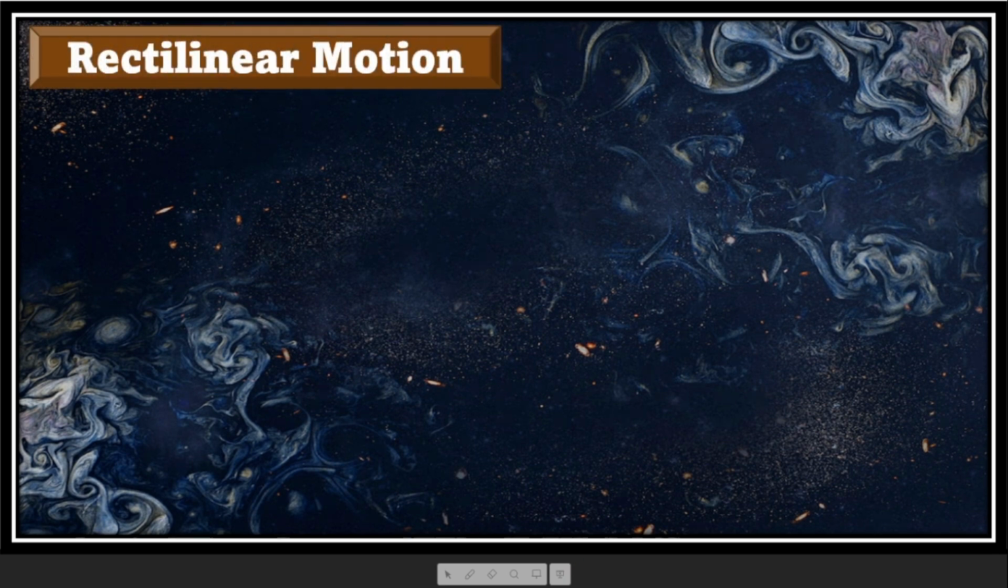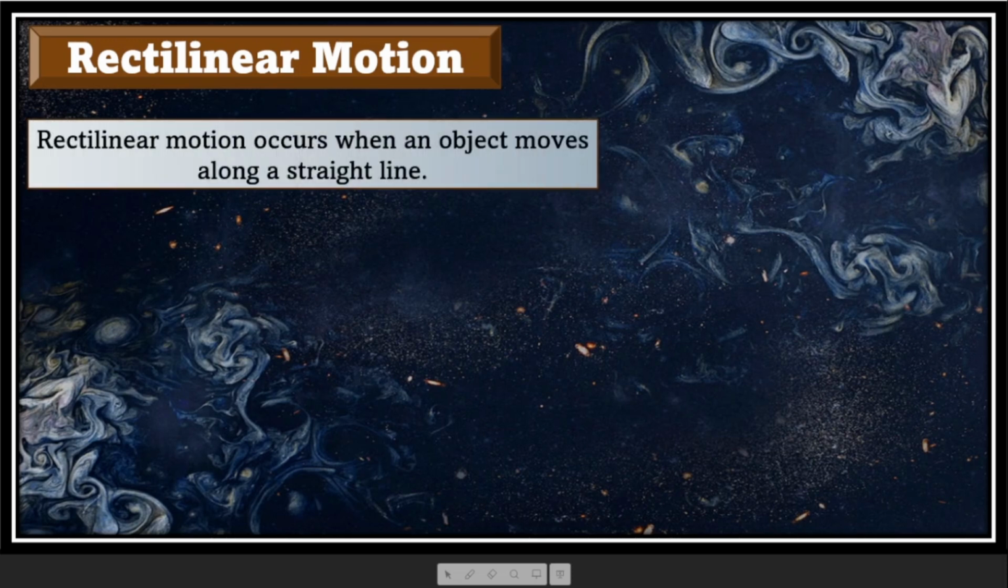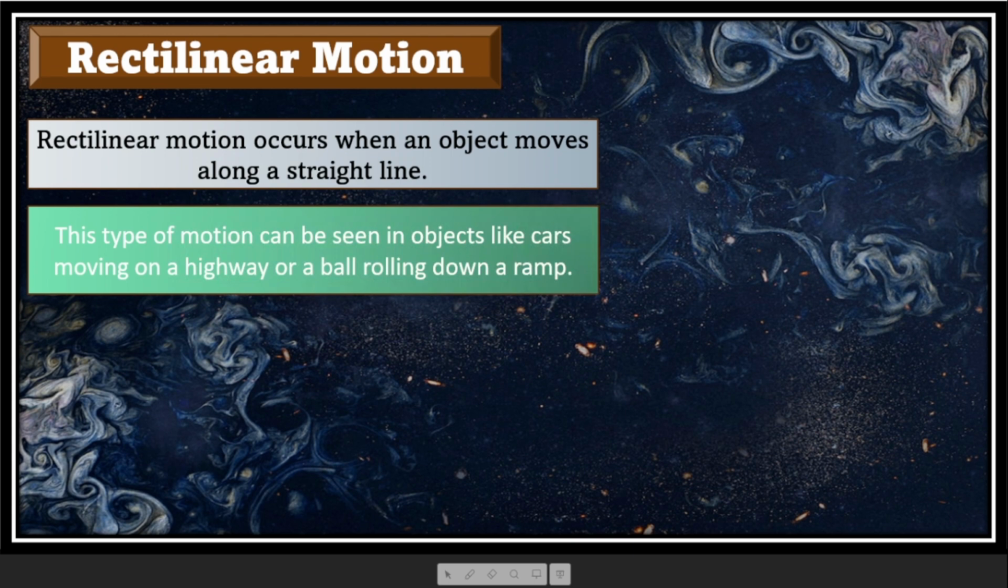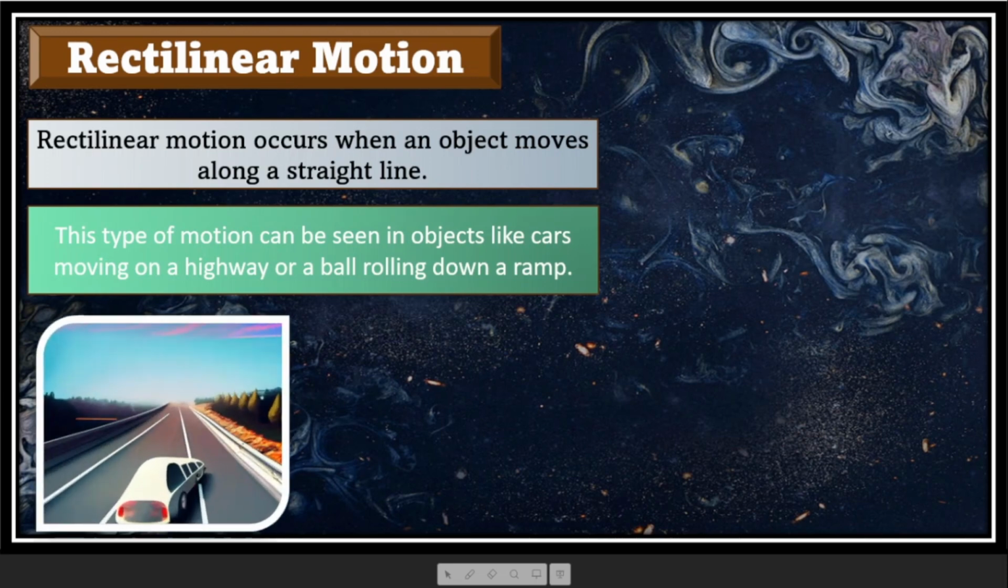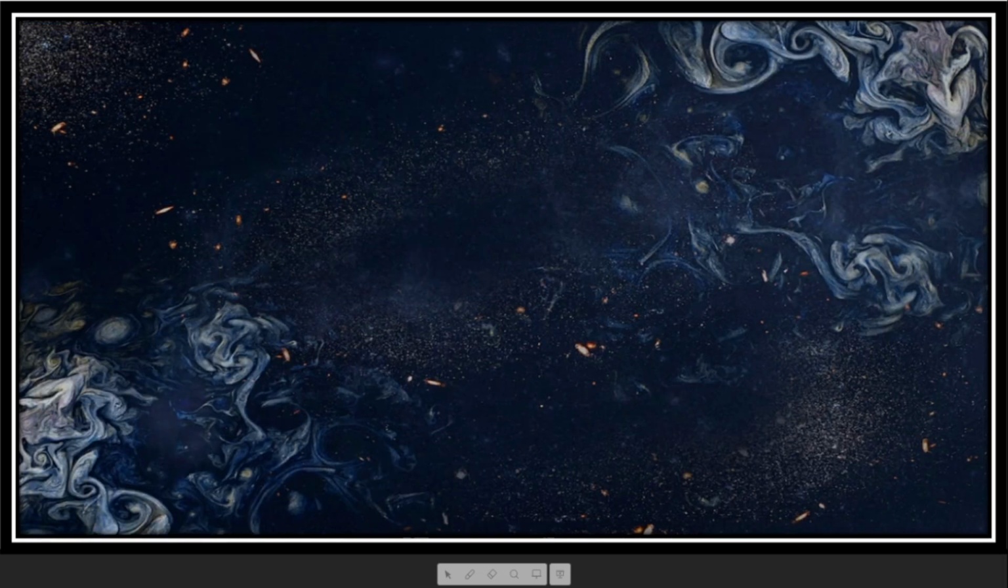First one is the rectilinear motion. That means rectilinear motion occurs when an object moves in a straight line. That means whenever there is an object which is moving in a straight line, then it is in a rectilinear motion. This type of motion can be seen in objects like cars moving on a highway or a ball rolling down a ramp. So these are the examples where the object is in rectilinear motion, that is motion along a straight line.